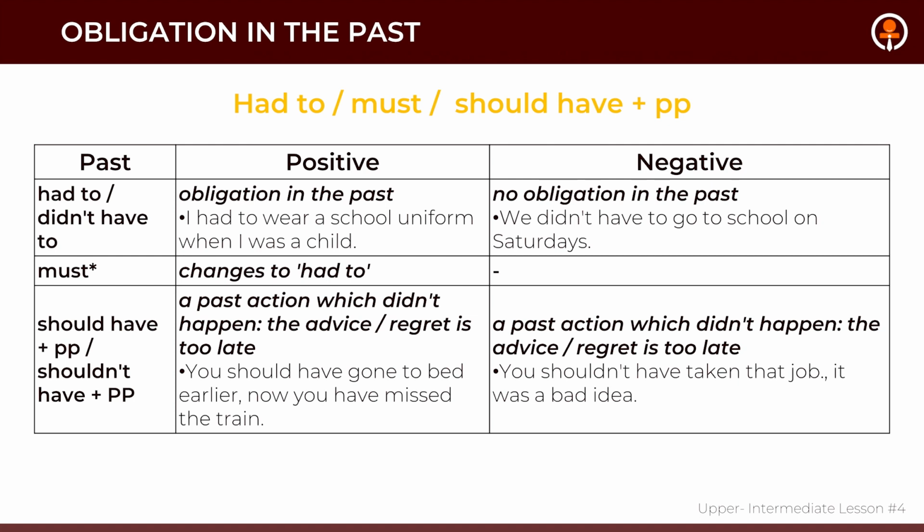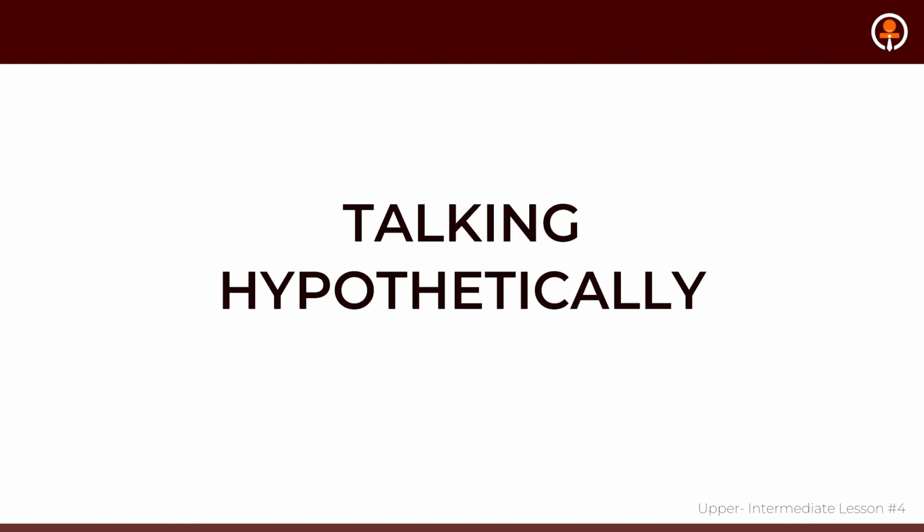And what about should have plus past participle and shouldn't have plus past participle? It refers to a past action which didn't happen, advice, or regret about something that is too late. For example, you should have gone to bed earlier. Now I have missed the train. So all of those can be used both in affirmative or positive sentences, as well as in negative sentences too.